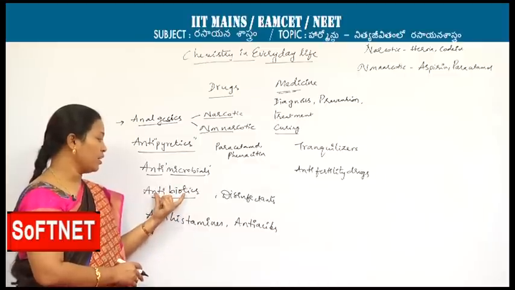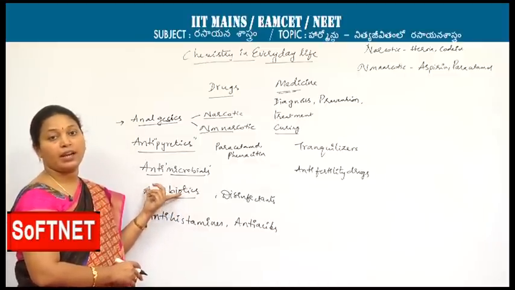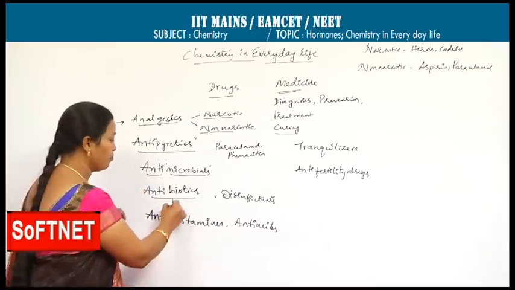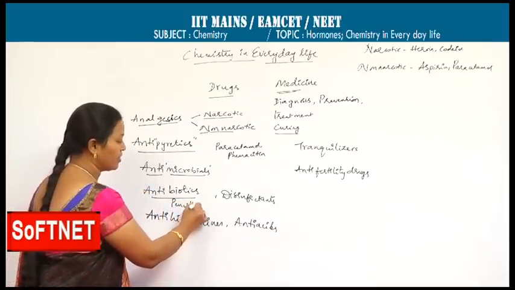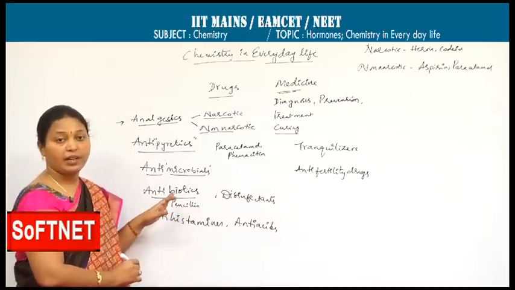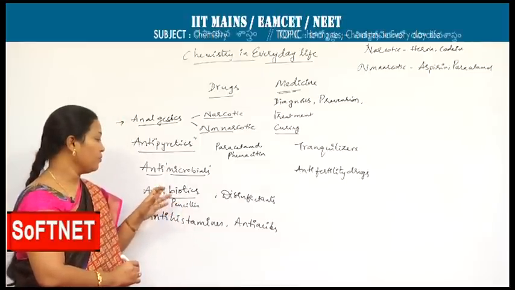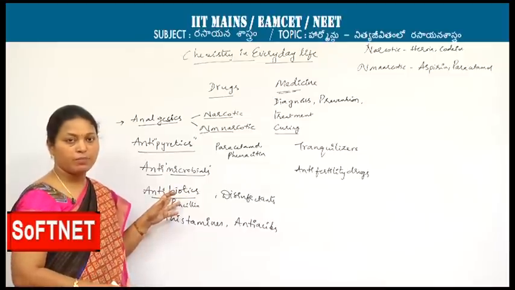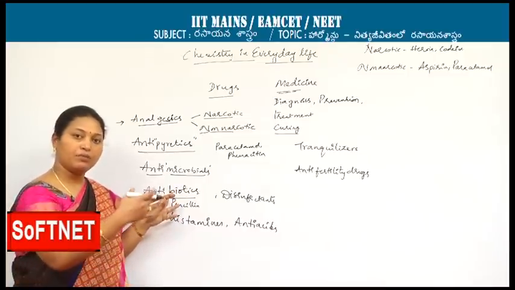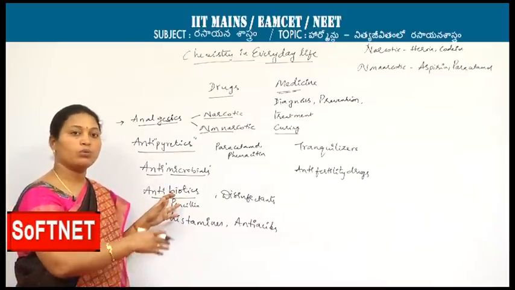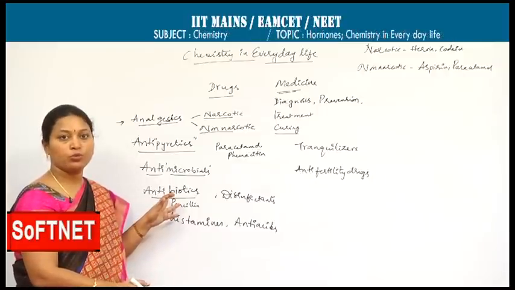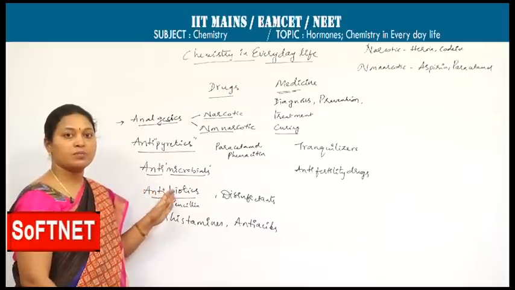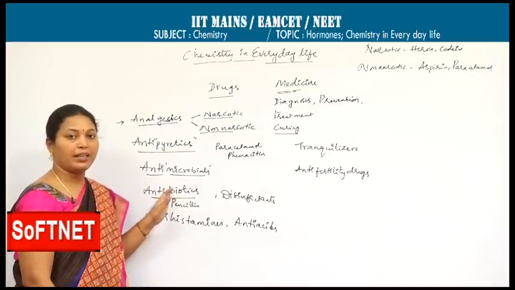There are certain antibiotics. The first and foremost antibiotic, prepared by Alexander Fleming, is penicillin, from Penicillium notatum and Penicillium chrysogenum. Here we should remember, the entry of microorganisms is minimized by using antibiotics. If they have already entered, their growth, that is the multiplication of those microorganisms, is controlled. At a later stage, the existing microorganisms are killed by the use of these antibiotics.